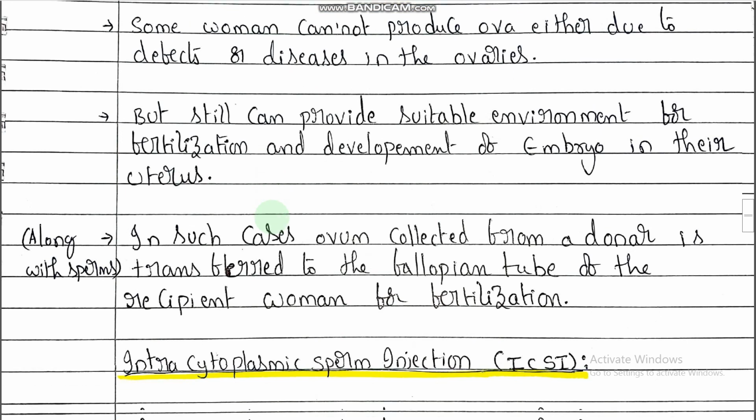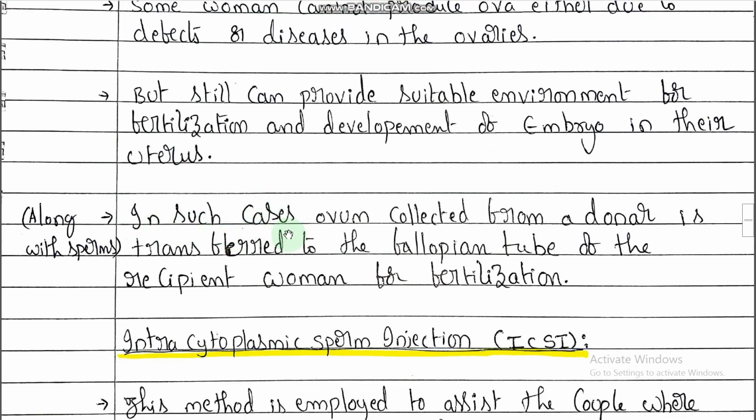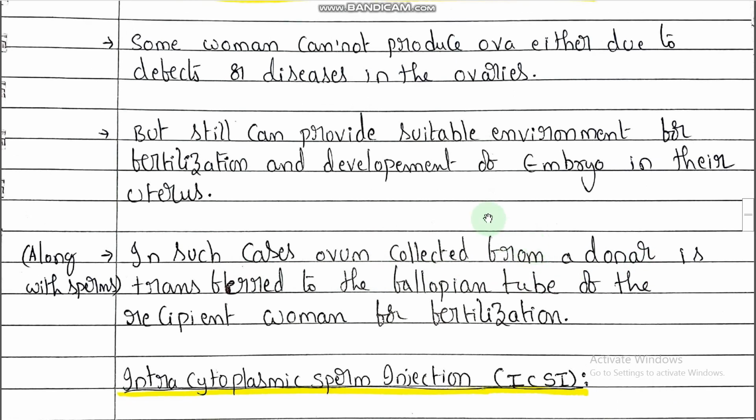So in that condition what happens? In such cases, ovum collected from a donor, because these women are unable to produce ova, is transferred to the fallopian tube of the recipient woman for fertilization, along with sperms. Sperm of whom?